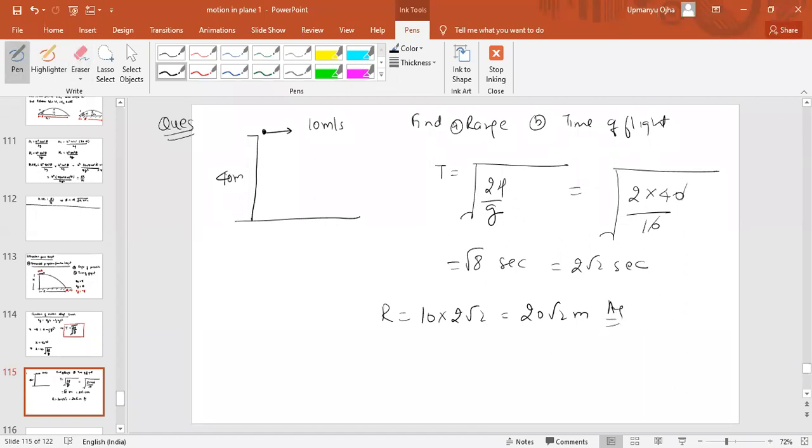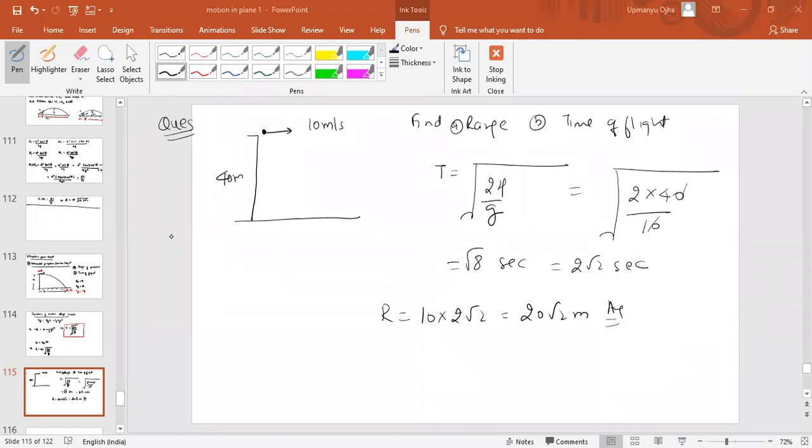20 root 2 meter is the range here. Yes, so that is the answer. So simple problem it is. Okay, so I hope you understand how we are getting the range and time of the flight when we throw the object horizontally.